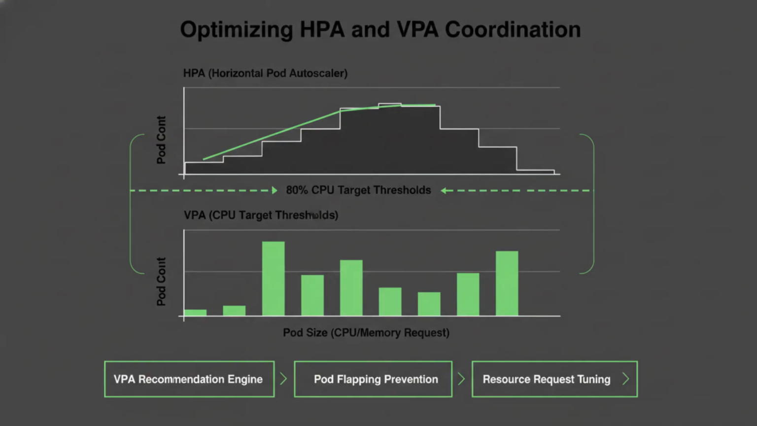The horizontal pod autoscaler and vertical pod autoscaler often work at cross purposes if not configured correctly. For ultra-scalable systems, we recommend setting CPU target thresholds at 80% to provide enough buffer for sudden bursts. We will explore the recommendation engine of the VPA and how it can be used in off mode to provide right-sizing data while the HPA handles the actual scaling. This dual-pronged approach ensures that your pods are neither OOM killed nor over-provisioned.